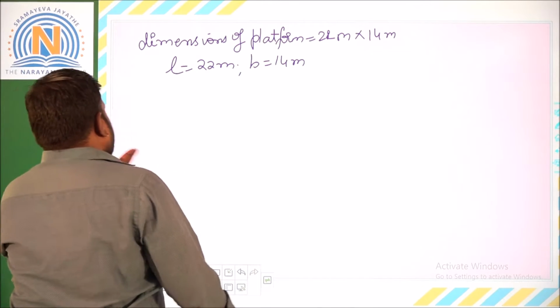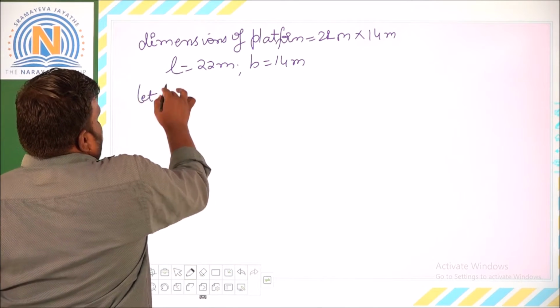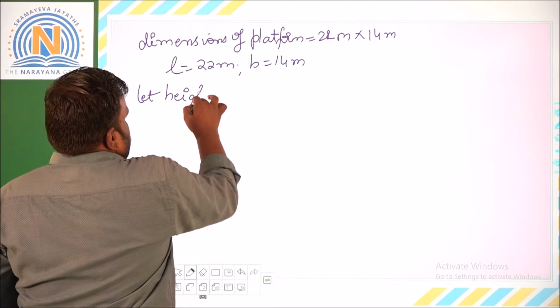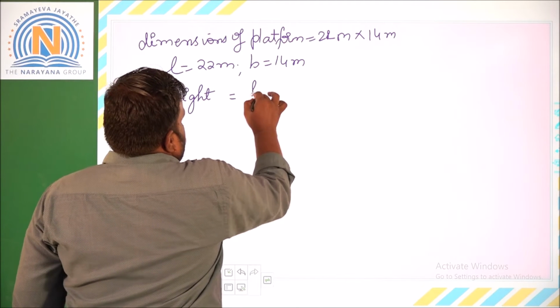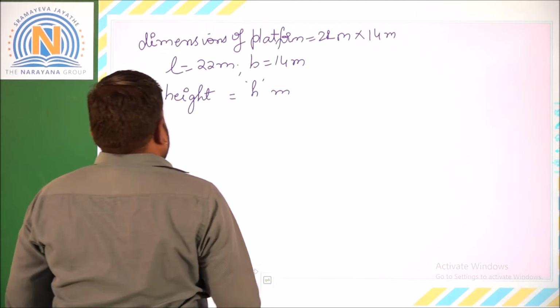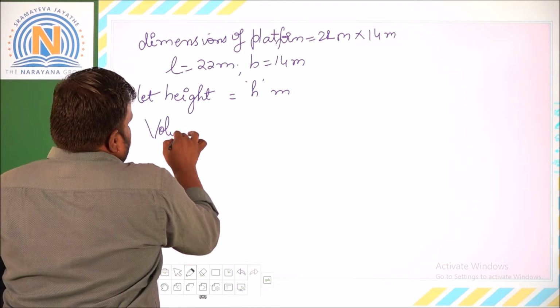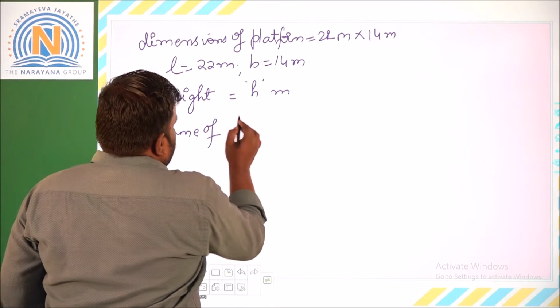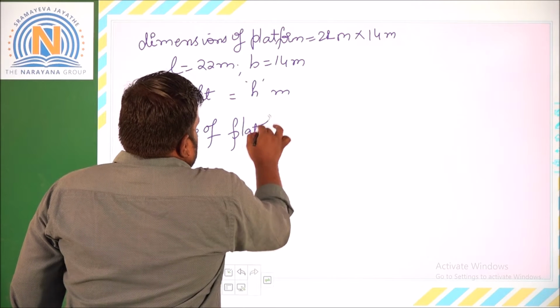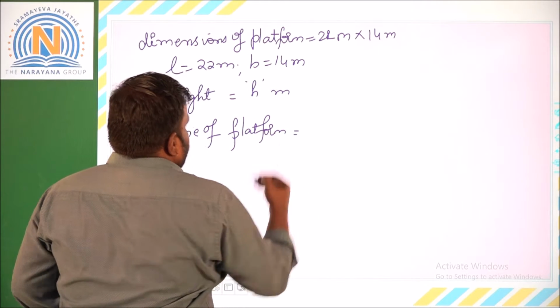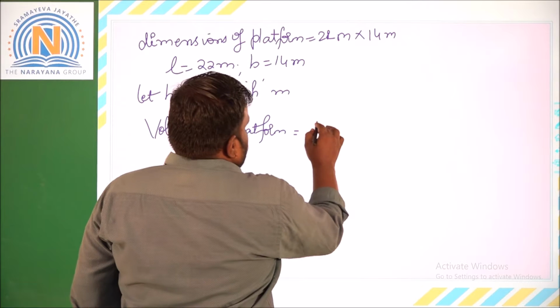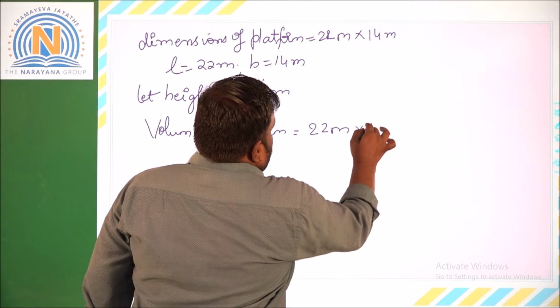Here the height we don't know. So let the height be h. The height of this platform be h meters. Okay, so therefore volume of the platform, that is cuboid. So platform, that is cuboid form, it will be L into B into H, that is 22 meters into 14 meters into H meters.